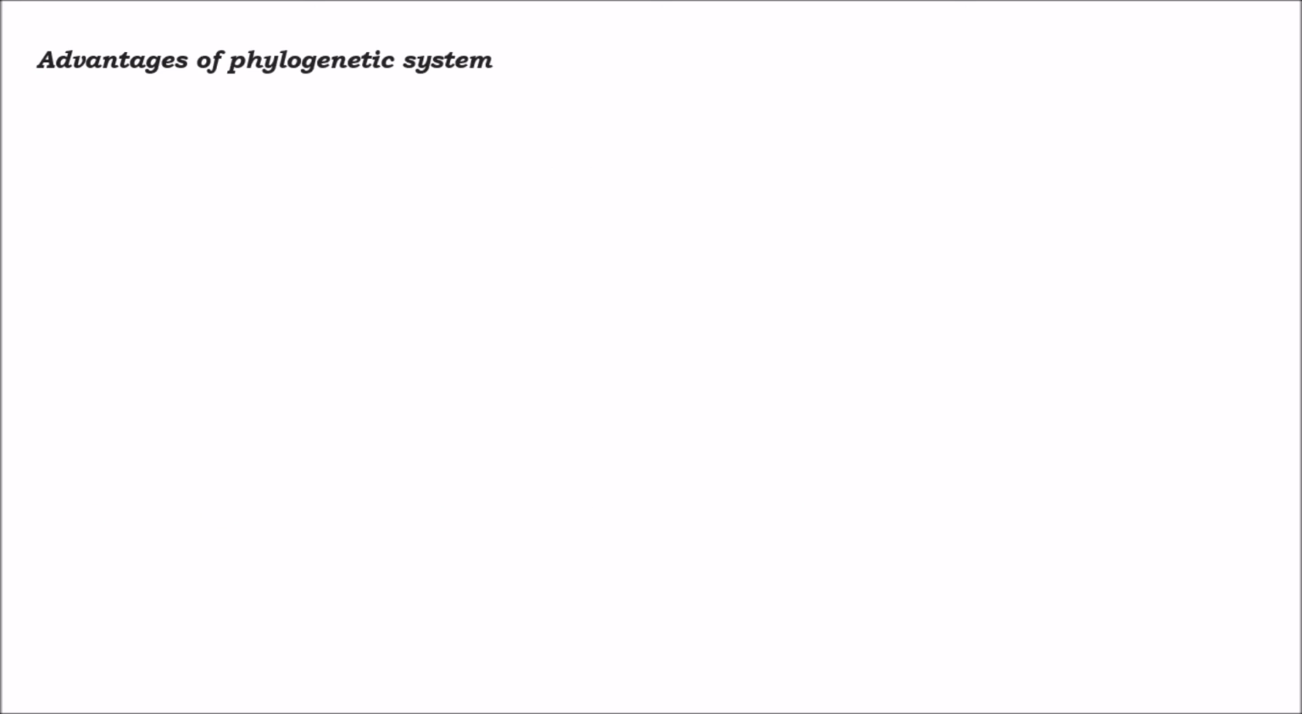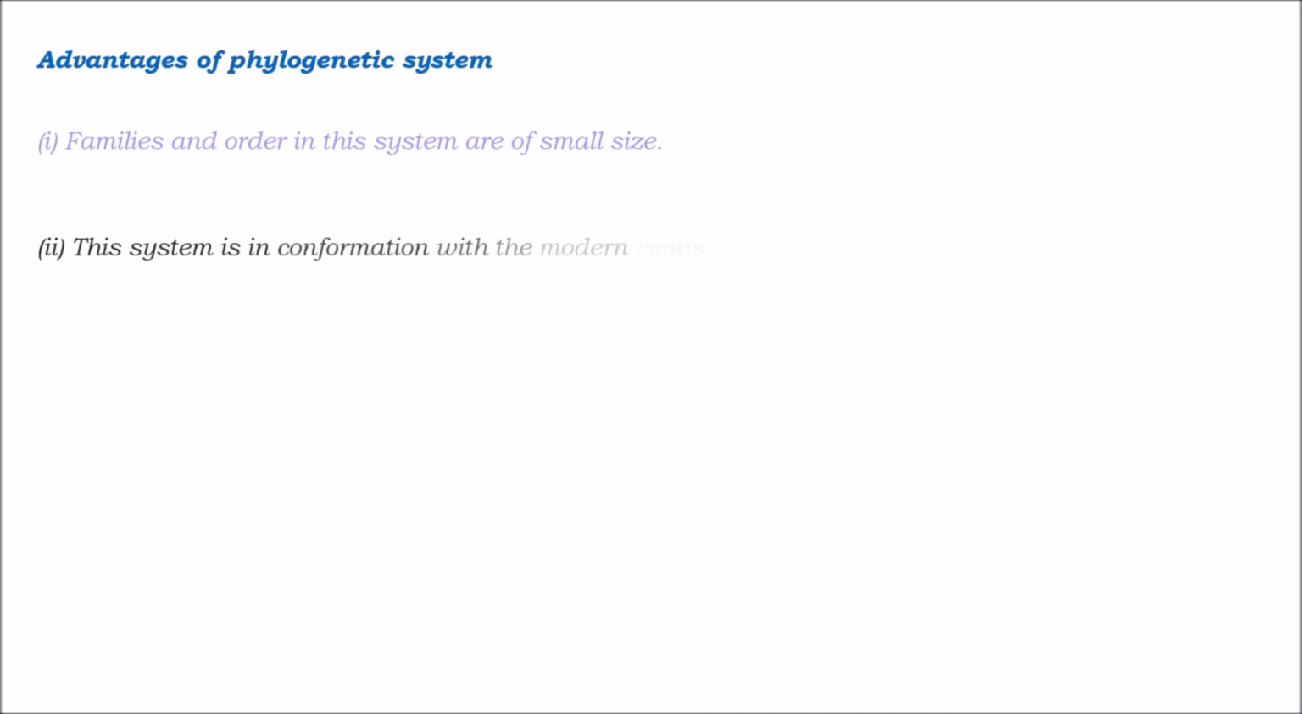Advantages of phylogenetic system. Families and orders in this system are of small size. So what is the first advantage here? Families and orders in this system are of small size. This system is in conformation with the modern views of phylogeny.